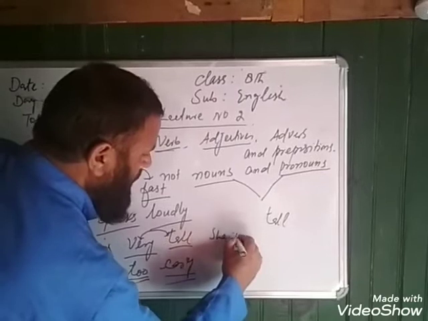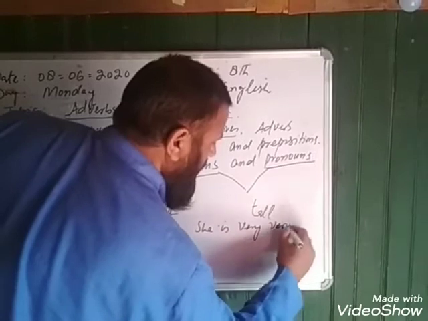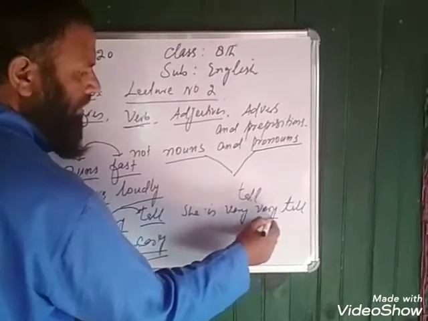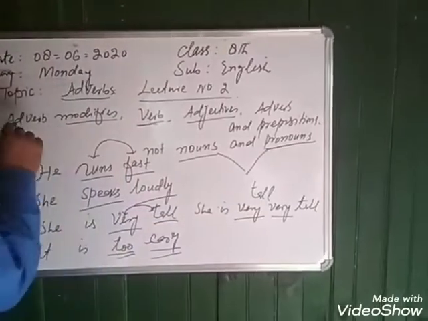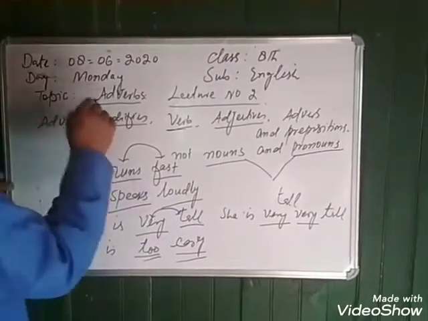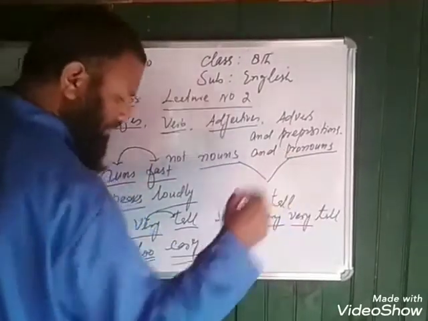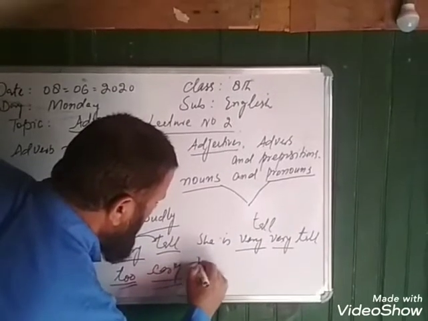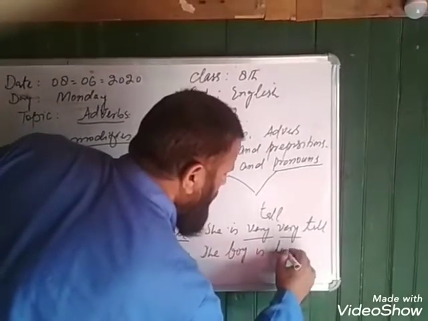She is very, very tall. We know very tall, it is an adverb, and this is another adverb. So one adverb is modified by another adverb. That is my example here. Adverb modifies adverb. She is very, very tall. The boy is too intelligent.